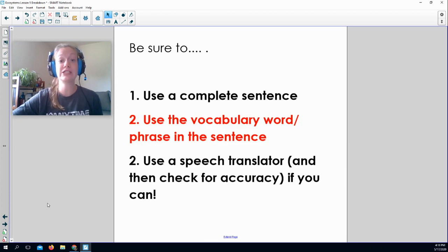So, once we move on to the it's your turn, please remember to use a complete sentence with your answer. You're using the word in context. You're actually using the vocabulary word in the sentence. If you don't use it, I can't give you credit for it. And secondary number two, please use a speech translator if you can, and then check the accuracy if possible.